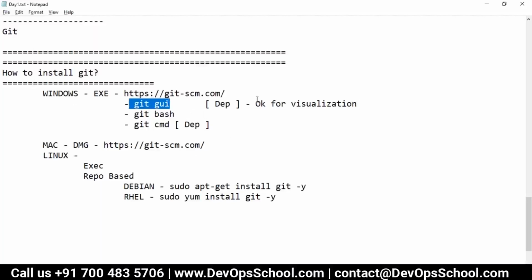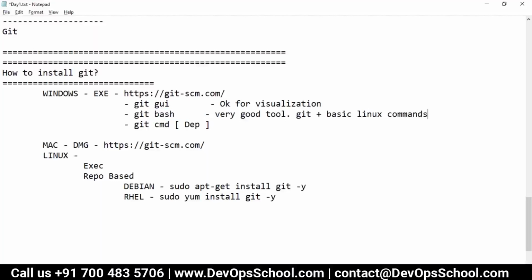So Git GUI is okay for visualization, and Git Bash is a very good tool. Why is it very good? Because not only can you use Git commands, you can also use basic Linux commands in Windows, understand this, without installing Linux. That is a good thing.